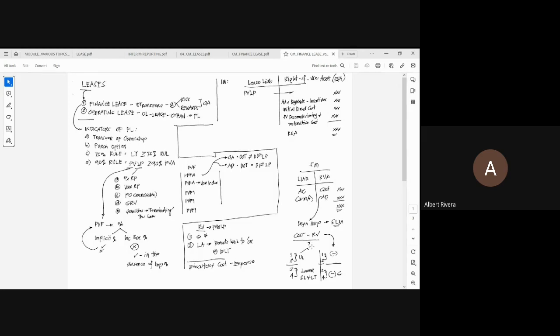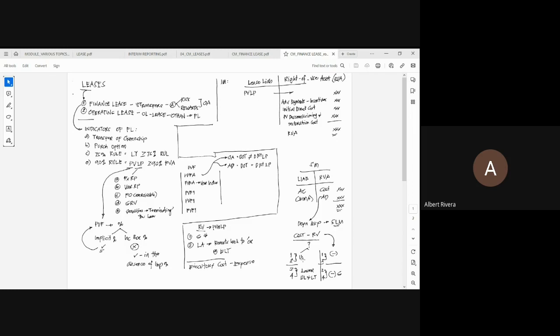Ito lang ang tatandaan mo. Just ignore this 1, 2, 3, 4. Okay, para mabilis. If there would be a chance that the leased property or the underlying asset will be transferred to the lessee at the end of the lease term, then depreciate the asset using useful life. Again, if there would be a chance of the so-called transfer of ownership from the lessor to the lessee at the end of the lease term, then depreciate the asset using useful life.